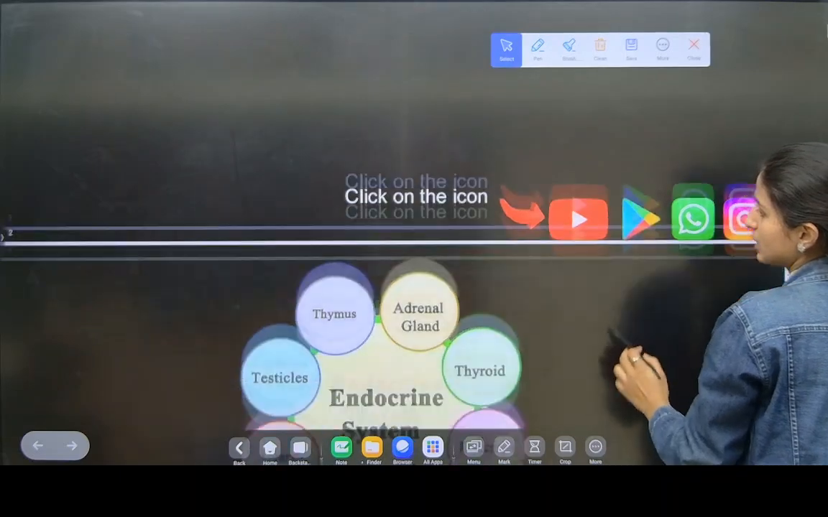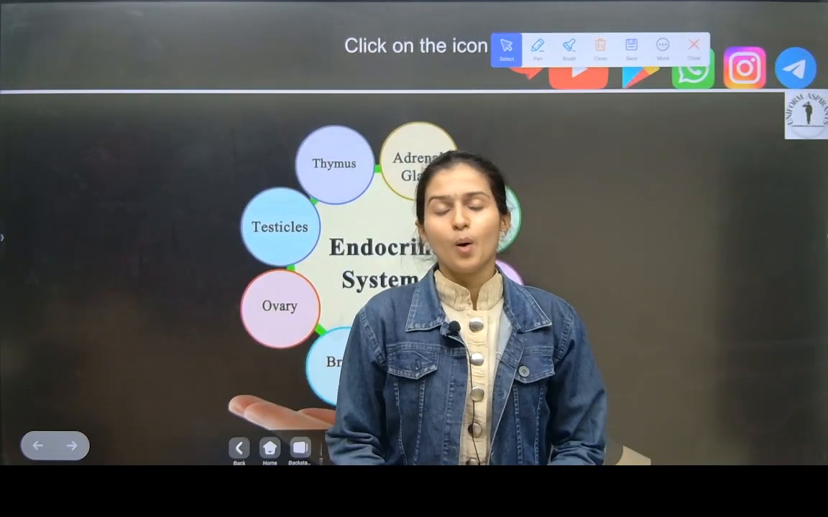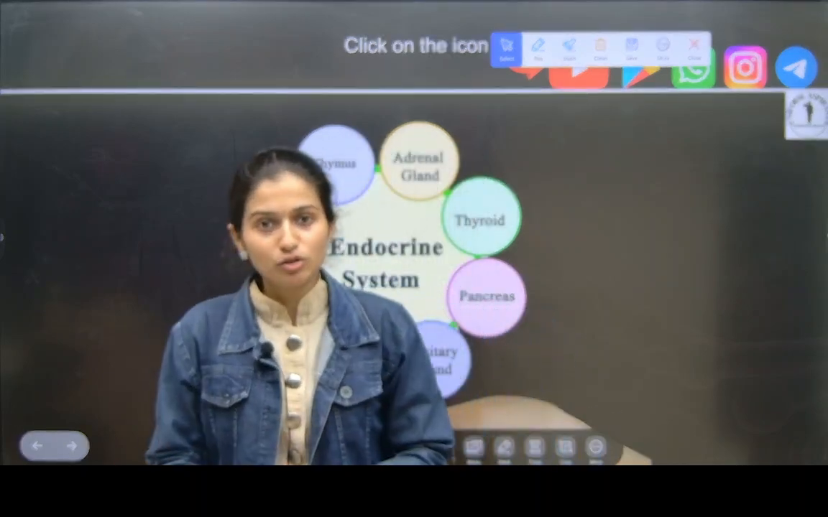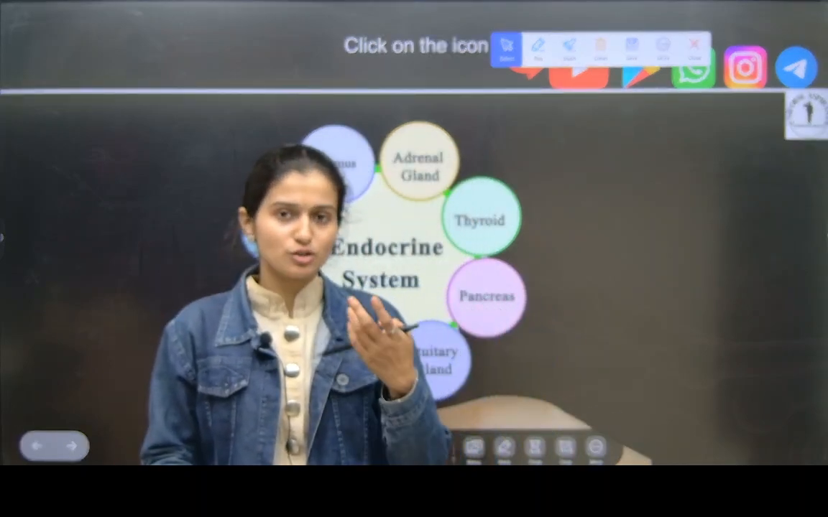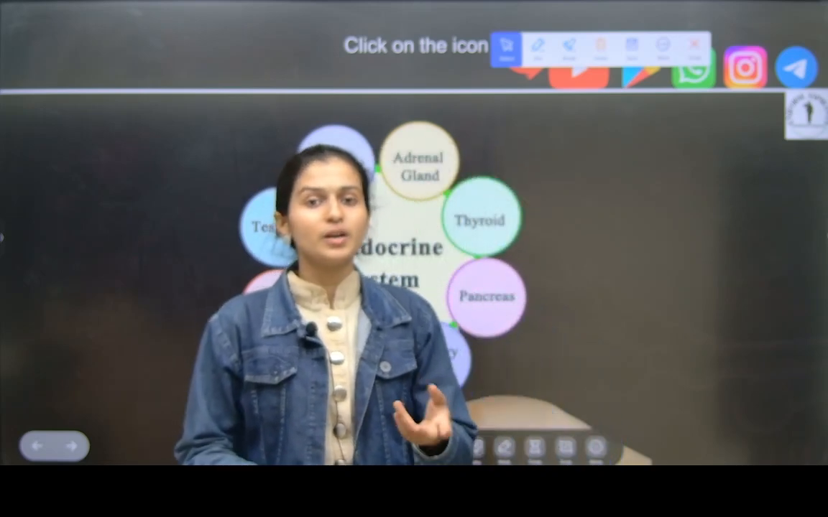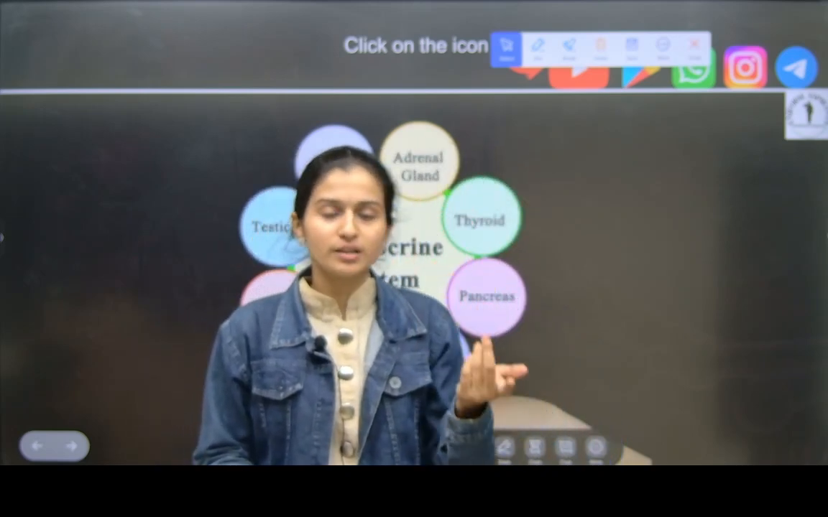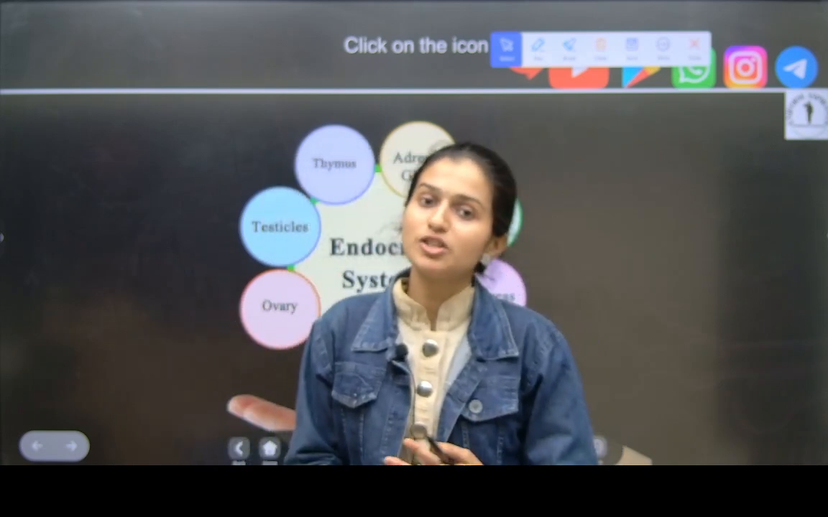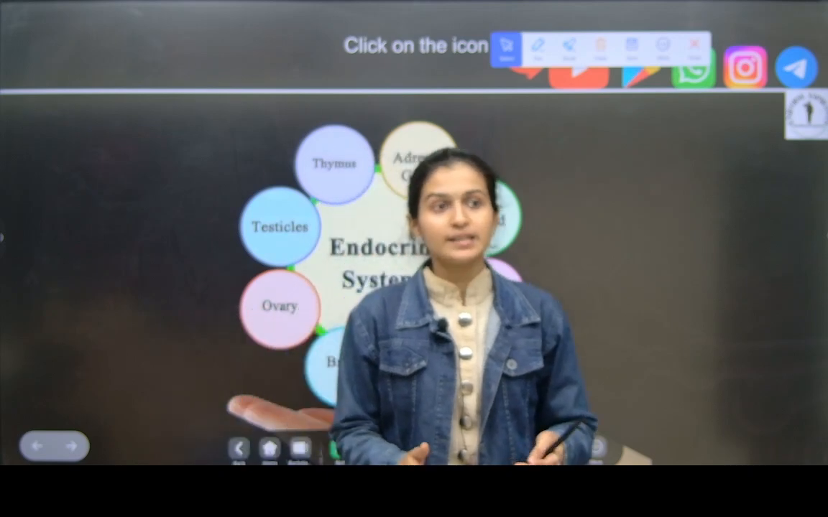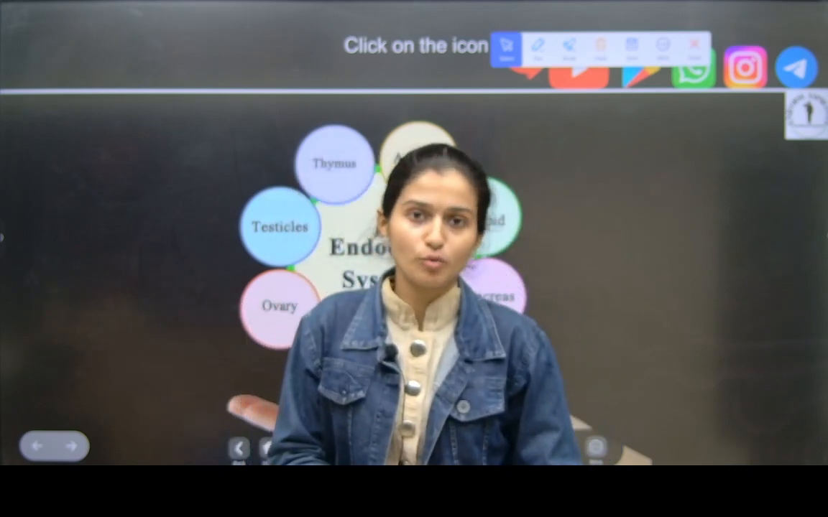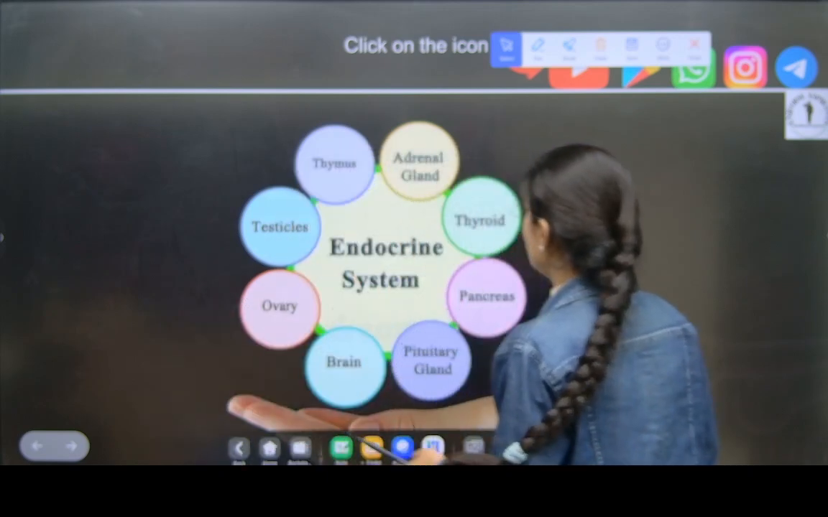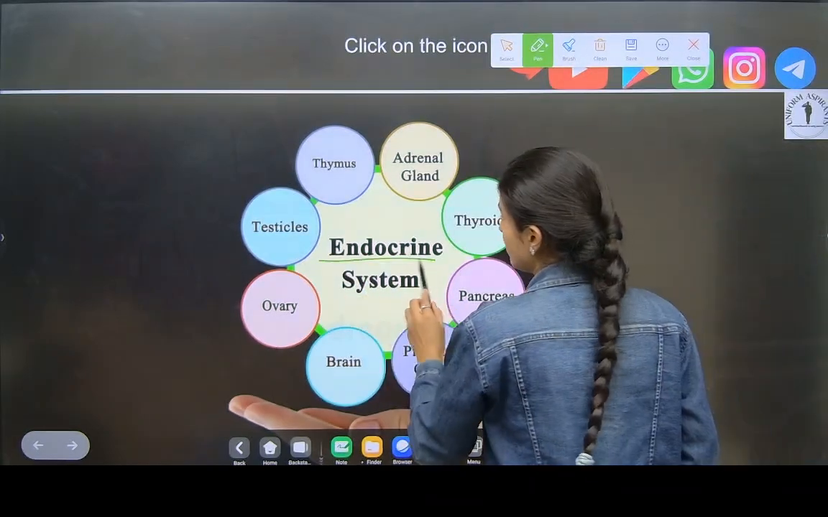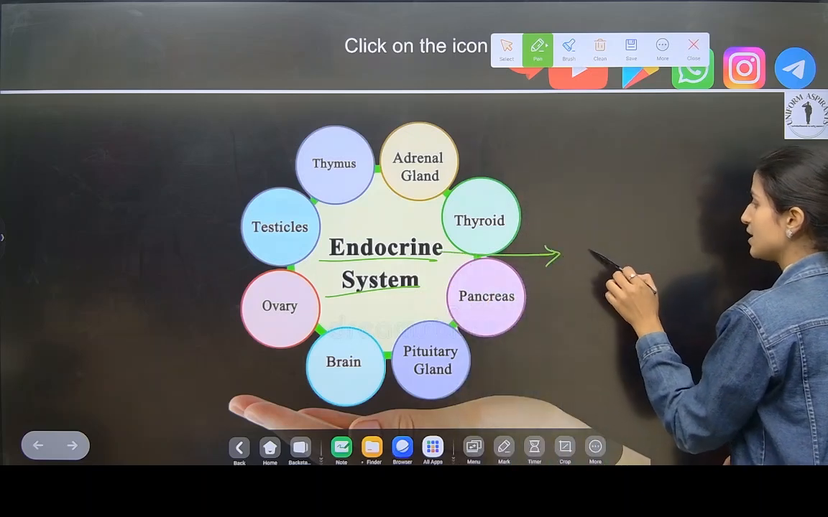Now see, where are hormones secreted? When these organs secrete hormones, they release them into the blood, and through the blood they go to different parts of the body. For example, in our brain there are some hormones which are secreted. Then in our liver, and in our thyroid gland, there is also a hormone which is secreted. We will learn this. Now see which are the endocrine system. Endocrine system means it secretes hormones.